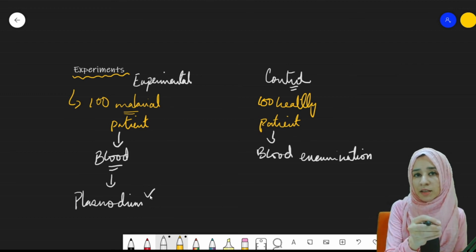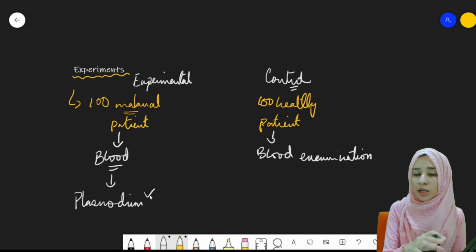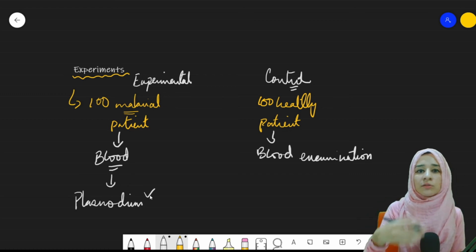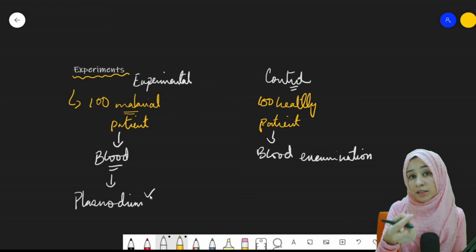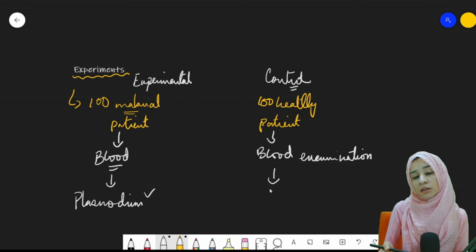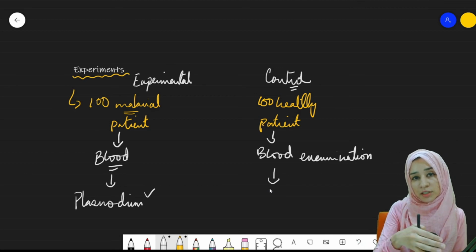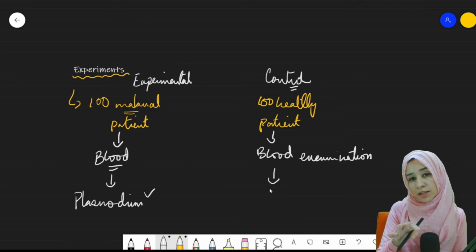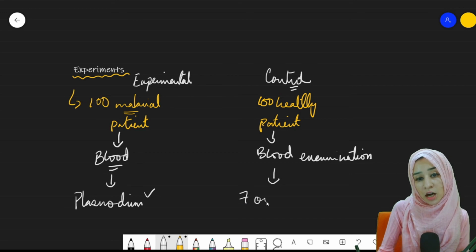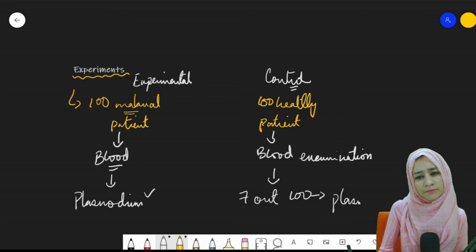So from this experiment, from the experimental group, it was proven that plasmodium is the cause of malaria. So the hypothesis was correct, but there was still an issue. Obviously, according to all the observation and hypothesis, all of the 100 healthy patients should not have plasmodium in their blood, right? But 7 out of the 100 still had plasmodium.